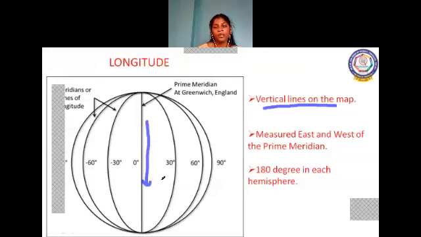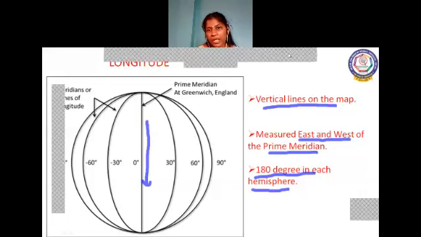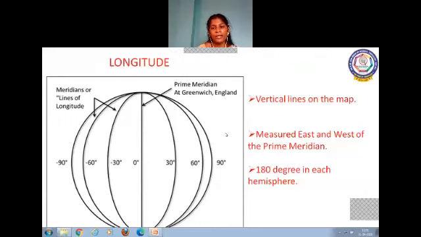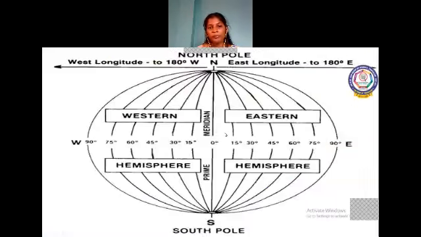Okay. So longitude lines are measured east or west of the prime meridian. On each side it has 180 degrees. So the eastern hemisphere has 180 degrees and the western hemisphere has 180 degrees of longitude lines. Let's see in detail.